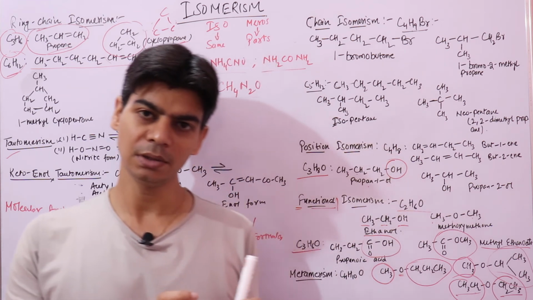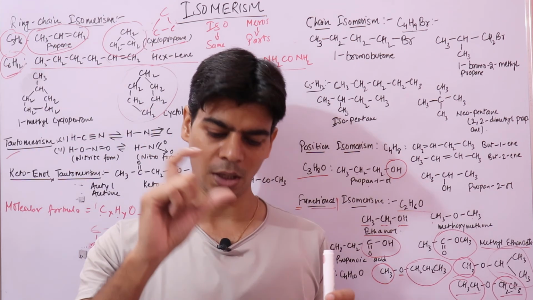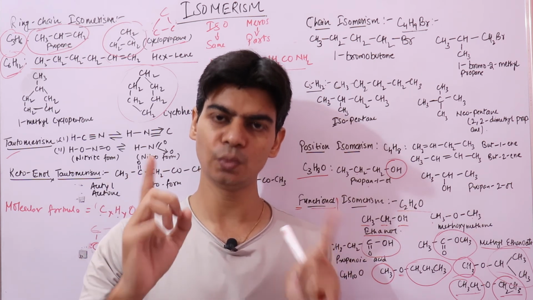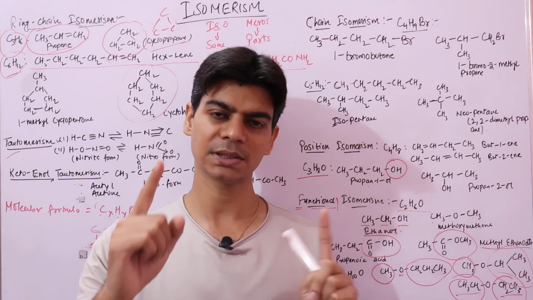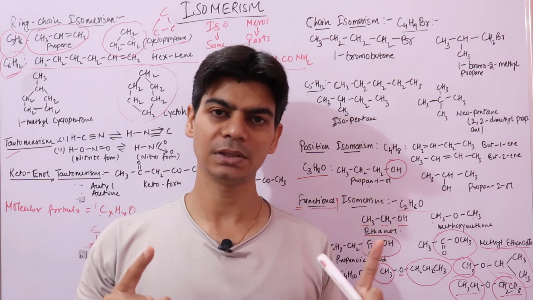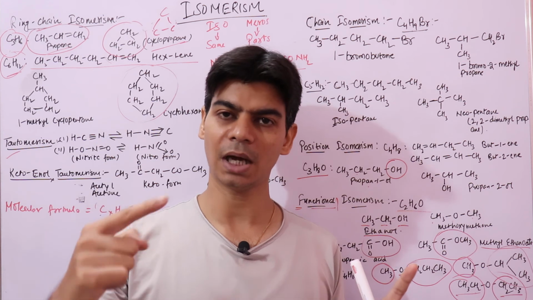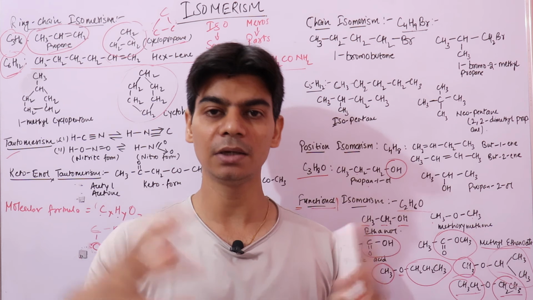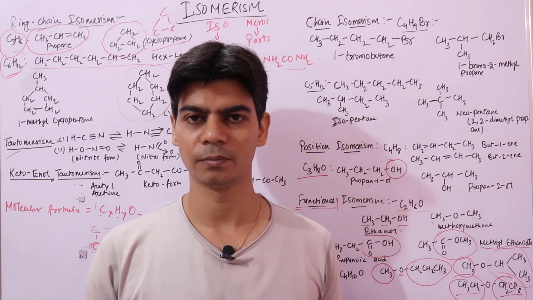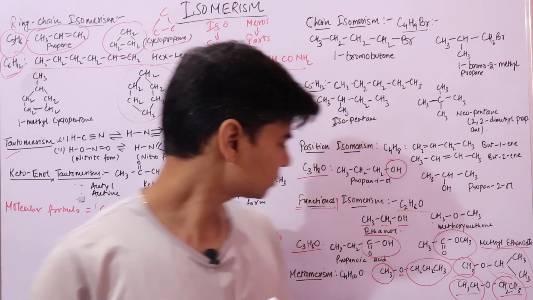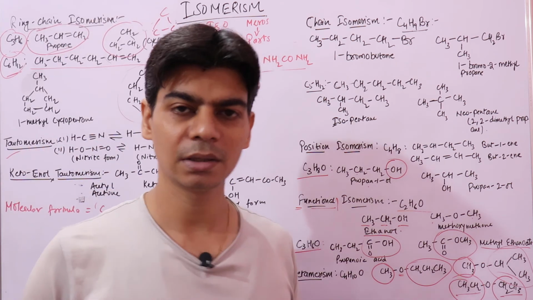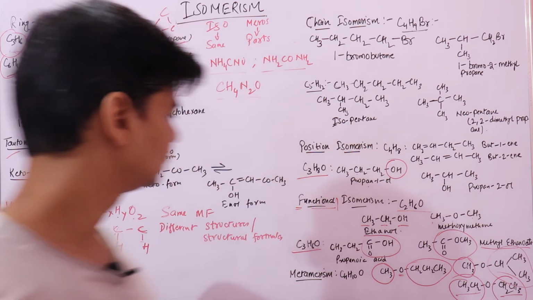Since I said a hydrogen atom is moving between two atoms, suppose these two atoms are 1 and 2. When the hydrogen atom is at number 1, this represents one compound. If it is at number 2, this represents a different compound. But in tautomerism, both these compounds are in dynamic equilibrium with one another. So it's a kind of reaction, right? The two isomers that are in dynamic equilibrium with one another are tautomers, right?